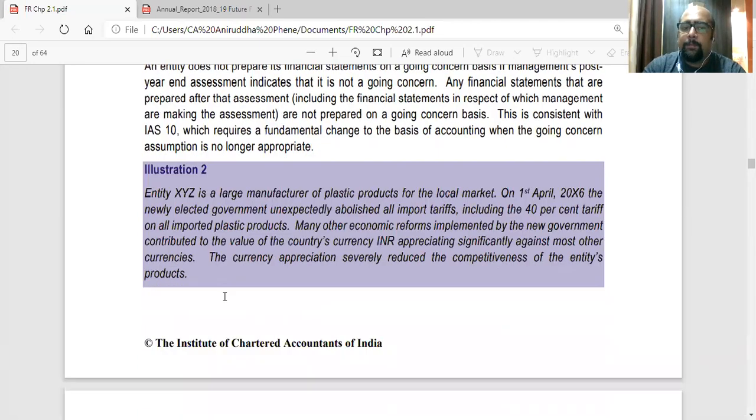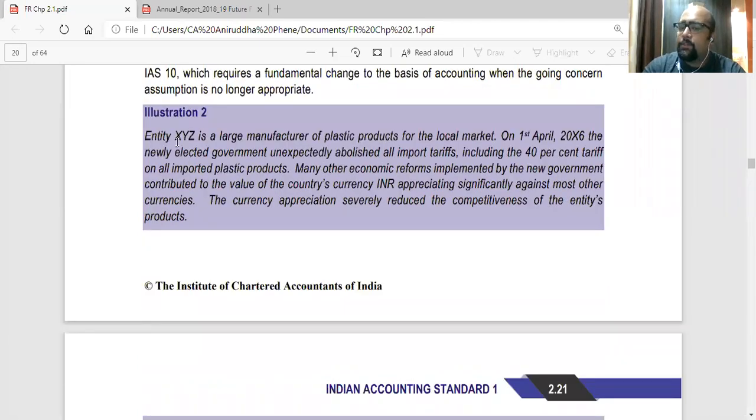Now there is an example here. Entity XYZ is a large manufacturer of plastic products for a local market. So they are a large manufacturer of plastic products and they supply in the local market. On 1st April 2006, the newly elected government unexpectedly abolished all import tariffs. Import tariffs is basically import duty on the goods which are imported. If you remove the tariffs, then these goods will be maybe cheaper than the local goods.